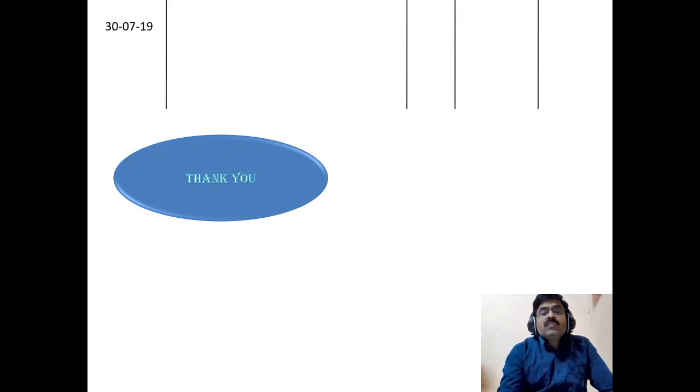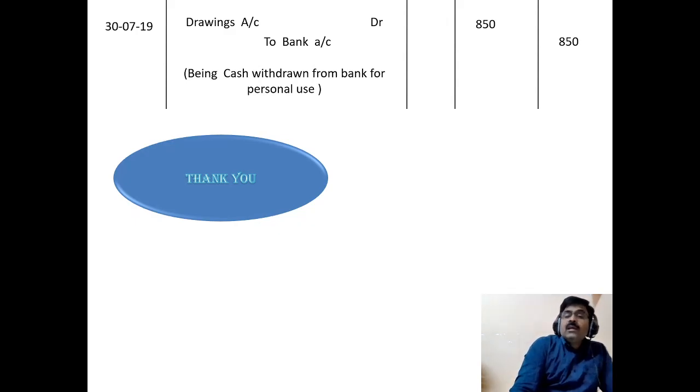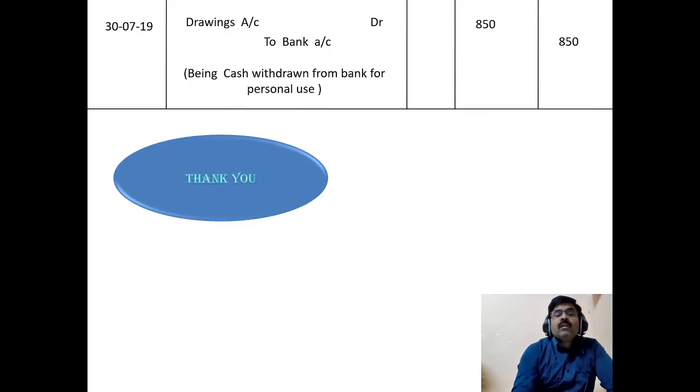Next, the last one is drawings account debit to bank account. I already explained in the earlier journal entry that it is not insurance premium and not Basu's name; there we write drawings account. Here I am directly mentioning the drawings account.